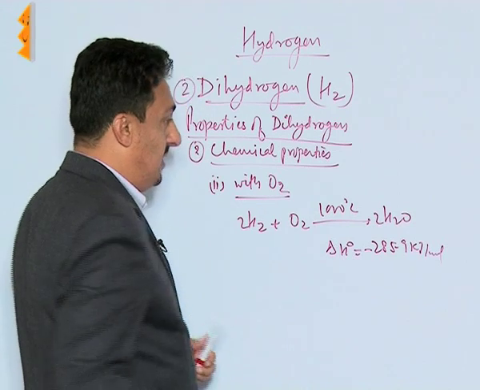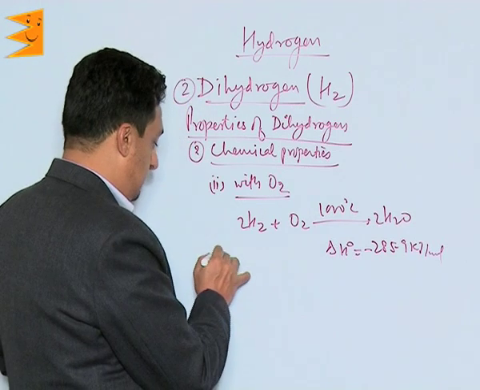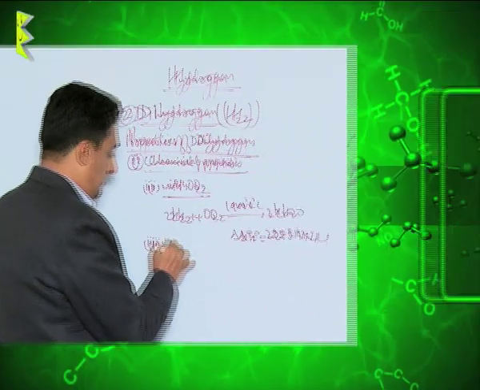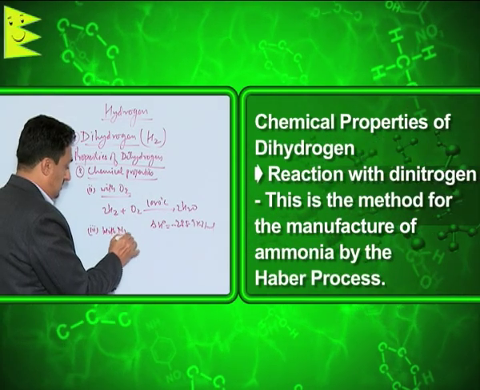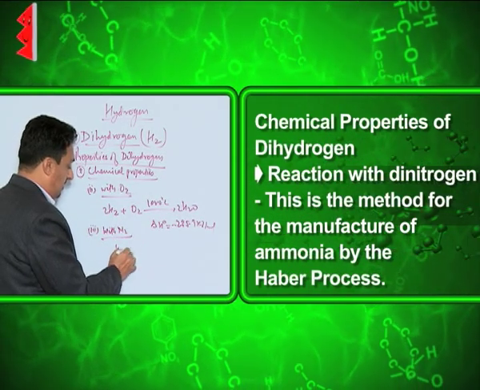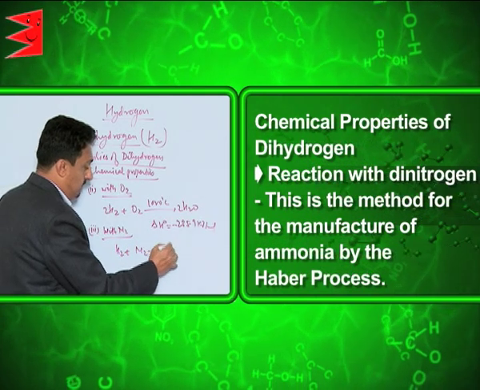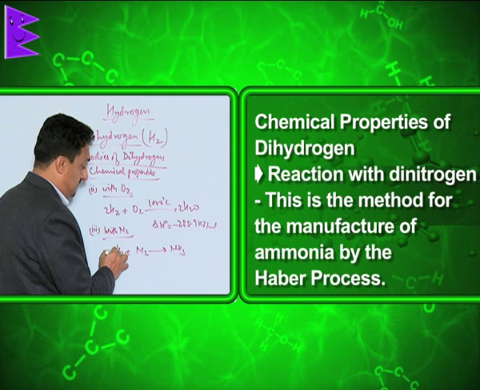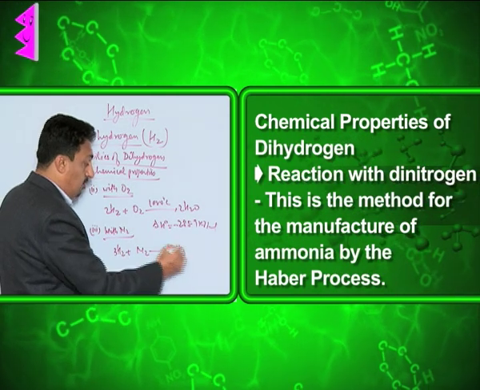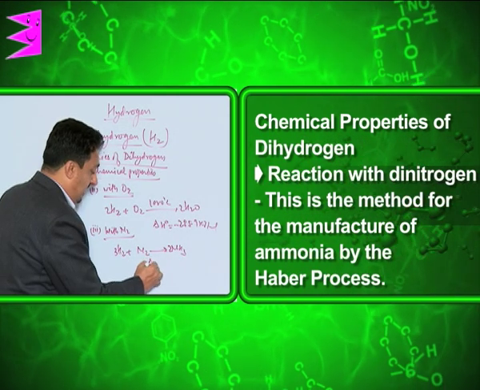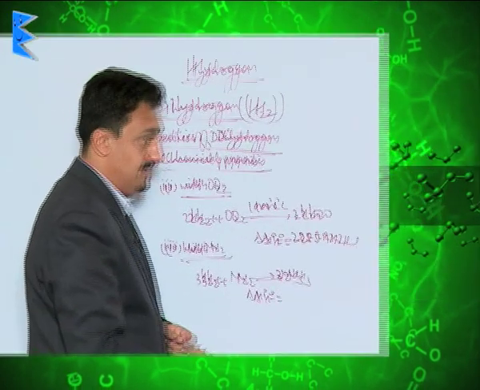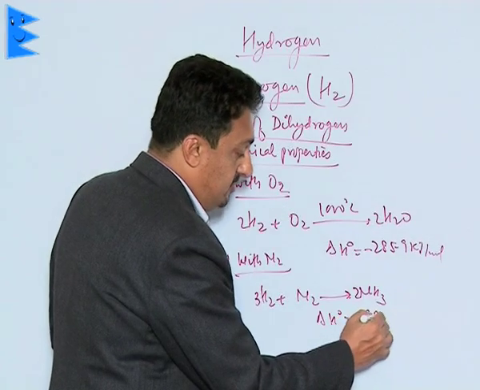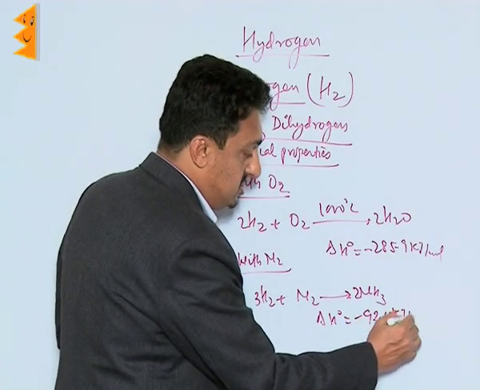Now let us see how it reacts with nitrogen. We know the process is called Haber's process, in which it results in the formation of what? Ammonia. This again is an exothermic process in which 92.6 kilojoules of energy is being released.